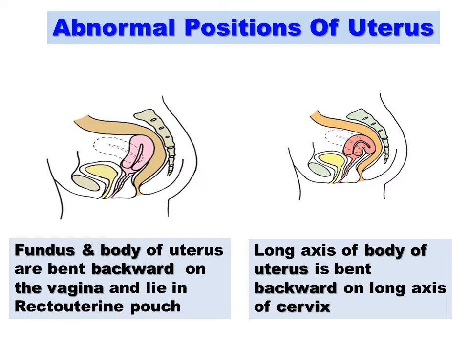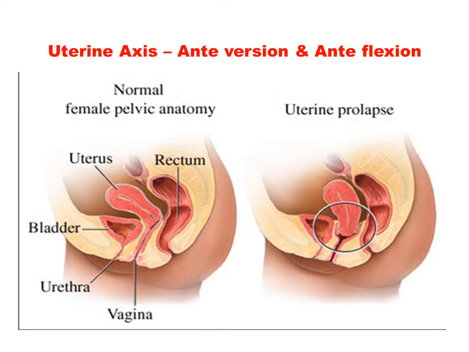Abnormal positions of the uterus are the reverse, that is retroverted uterus. Here the fundus and body of the uterus are bent backwards on the vagina and they lie in the rectouterine pouch. In retroflexion of the uterus, the long axis of the body of the uterus is bent backward on the long axis of the cervix. These are the abnormal positions of the uterus. So the normal uterine axis is anteversion and anteflexion. An abnormal uterine axis can lead to uterine prolapse.